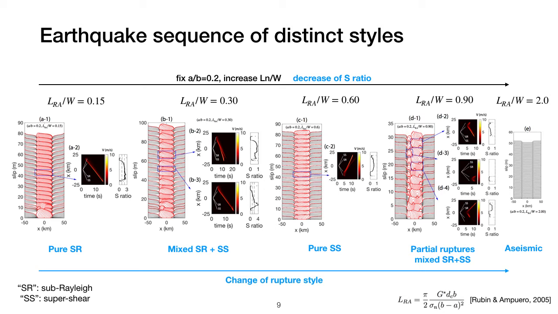It is clear that as we increase the ratio of nucleation length over the fault width, the earthquake sequence transitions from pure sub-Rayleigh events to alternating supershear and sub-Rayleigh to pure supershear event sequences. As we further increase the nucleation length, the restriction from the narrow fault width starts to kick in, and the earthquake sequence becomes a mixture of weak supershear and sub-Rayleigh partial ruptures, and eventually the fault slides aseismically when the nucleation length is too long.